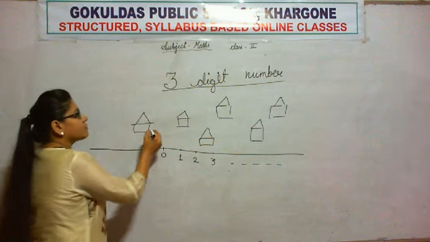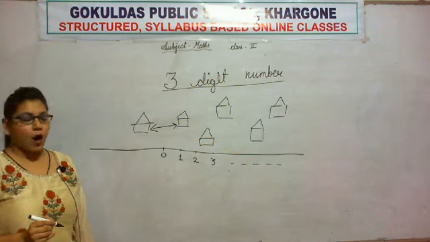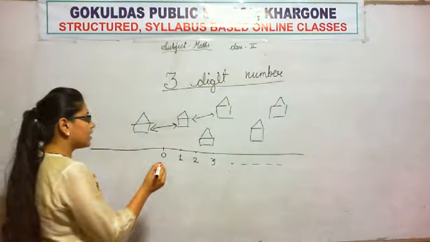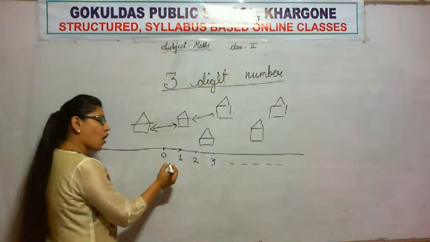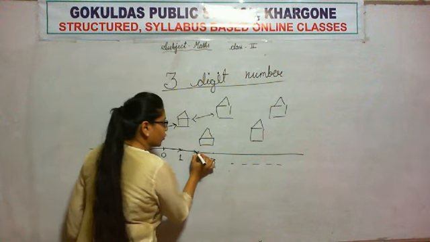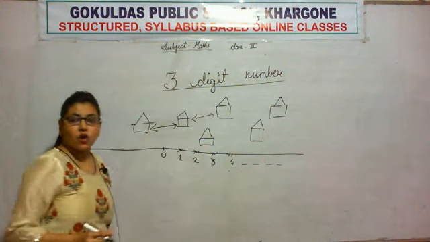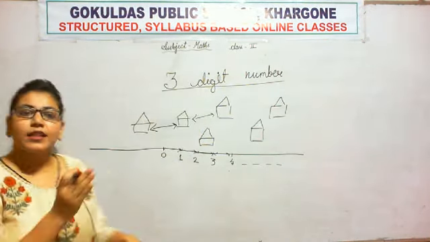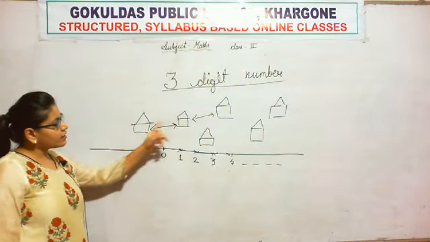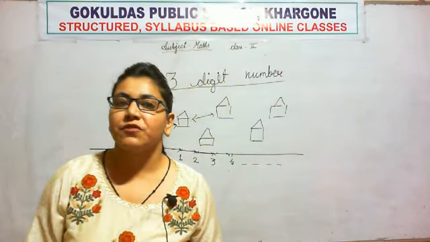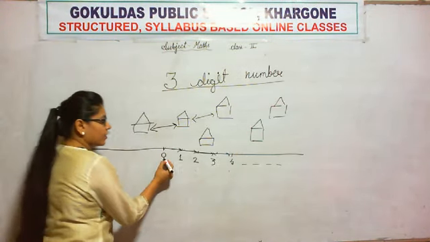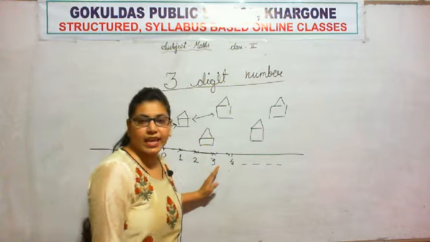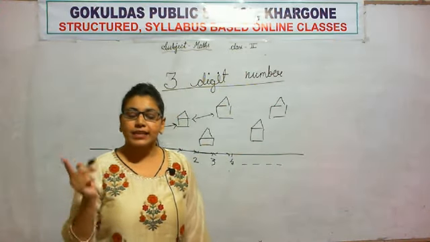But the distance between my house and your house and Kritika ma'am's house is not the same, but the distance between 0 to 1, 1 to 2, 2 to 3, 3 to 4 and so on is always the same. We all live in Khargon, but the distance between our houses always varies.